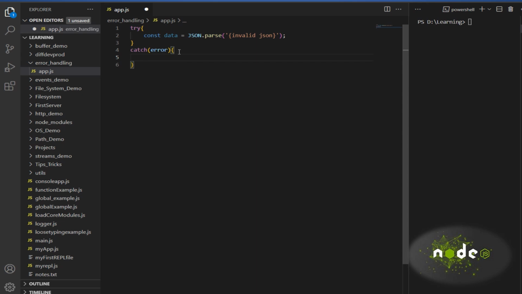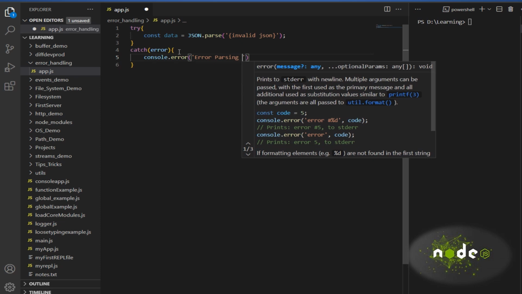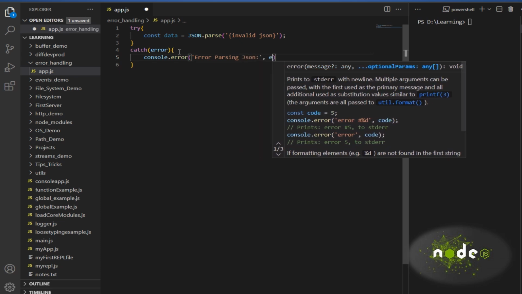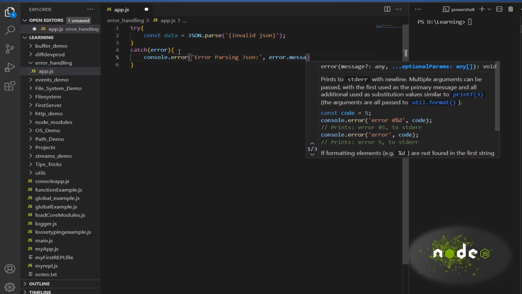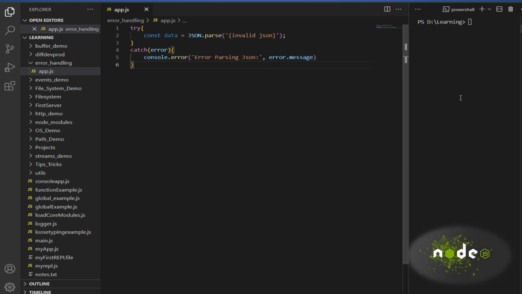So obviously the JSON parser is going to give back the error, right? So let me print the error as "Error parsing JSON", then let's print what error it is throwing, error.message.